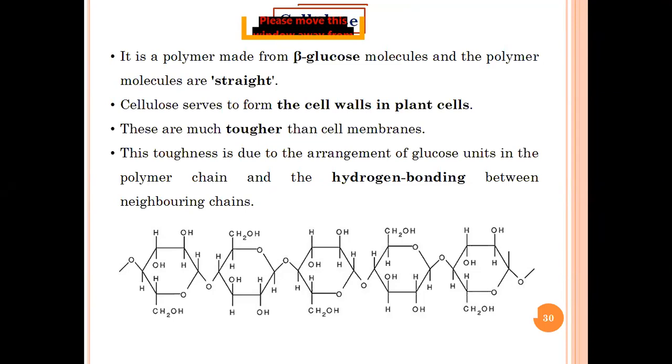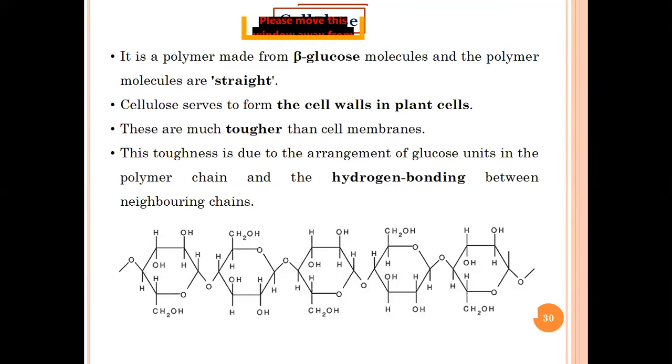So these are very tough. So cellulose, you must have heard of cellulose fibers, where does all this come from? Even the coconut fibers and all, even that is a type of cellulose. So these are very common things and these are very tough. They have very good strength. So that's why this particular kind of polymer makes the cell membrane tougher, and provides strength to the cell membrane.